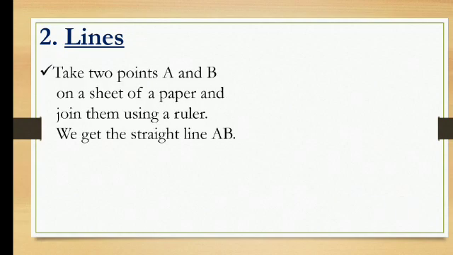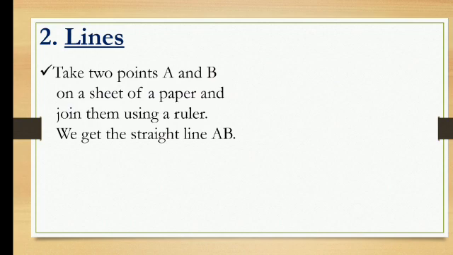The second part we are going to study is lines. In lines, take 2 points A and B on a sheet of paper and join them using a ruler. We get the straight line AB. First they have told us to take 2 points A and B. Just now we learned how to draw a point and how to name points.